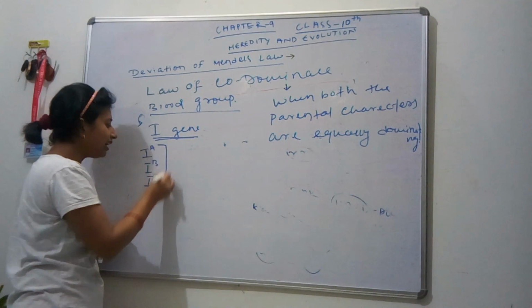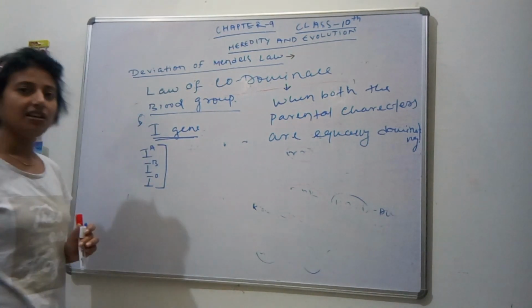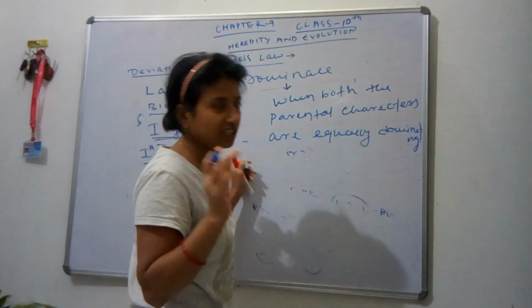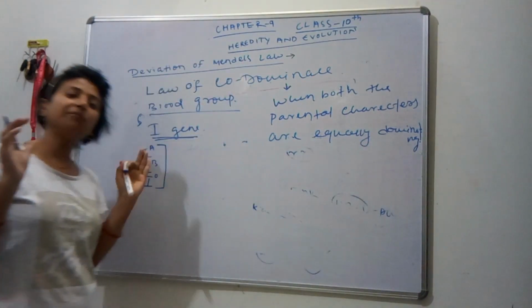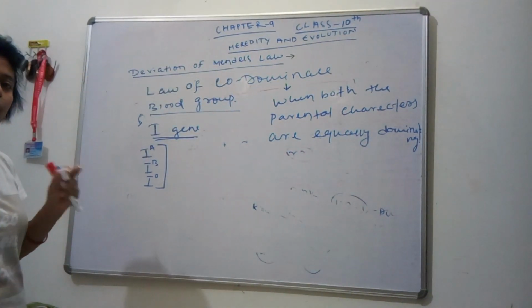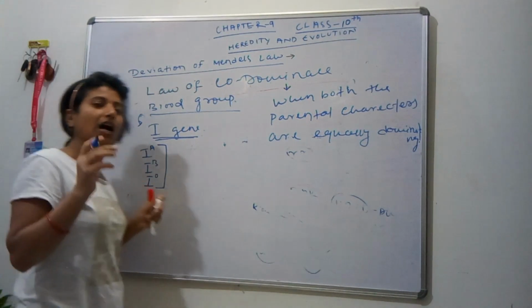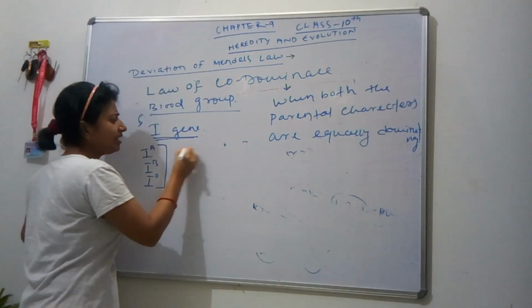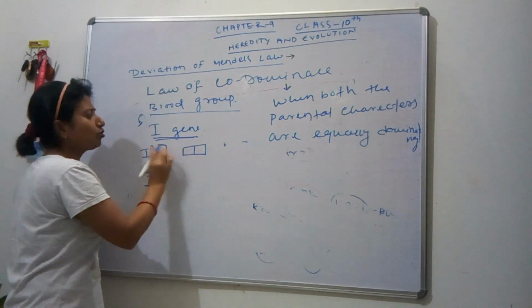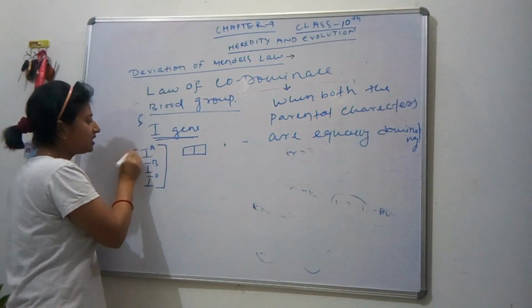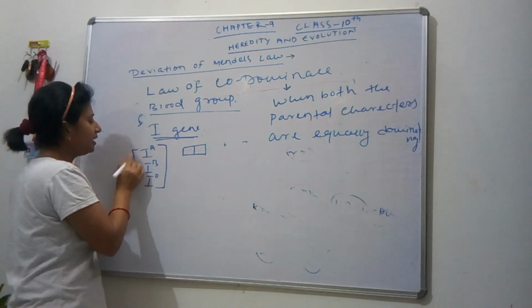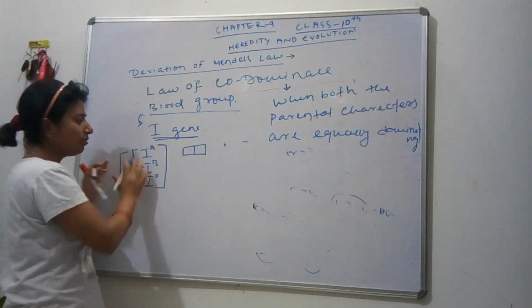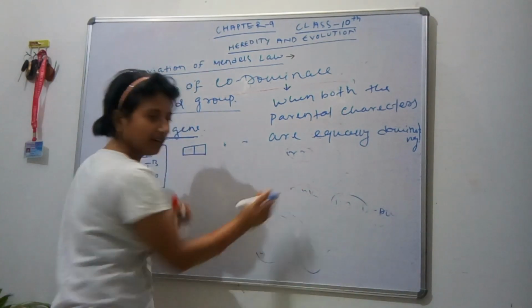But one gene can carry only two alleles, so for studying blood group, we have to study many people to know how they express their blood group. The gene contains two of these three alleles: IA or IB, IB or IO, IA or IO, and so on.